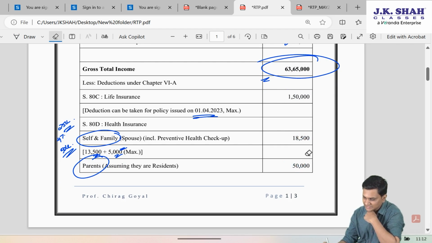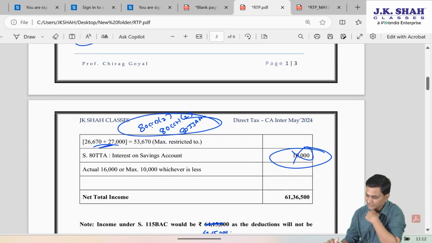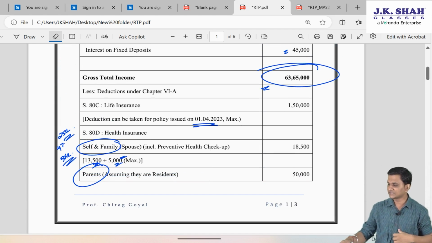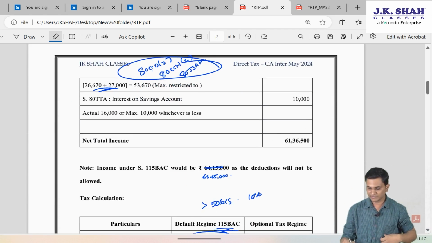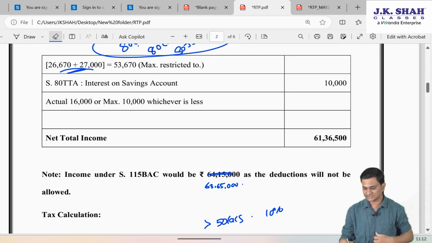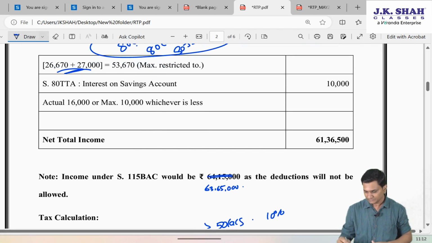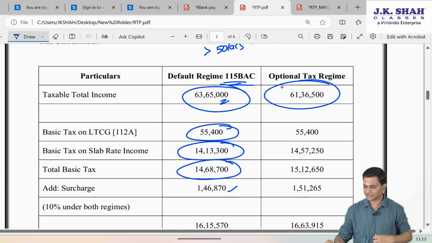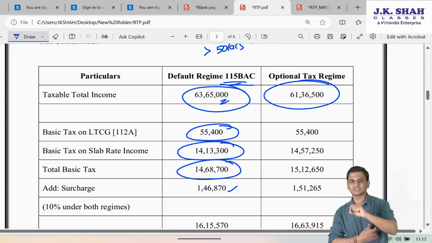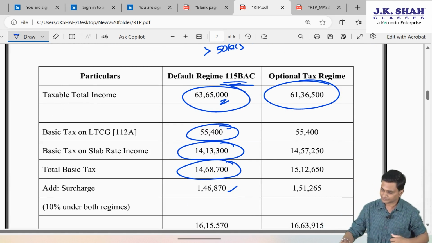So he'll take 80C 1,50,000, 80D 50,000 and 18,500, and 80TTA 10,000. If you subtract these three figures from 63,65,000, you'll get 61,36,500. Now you have to calculate income tax on that as per the optional regime.